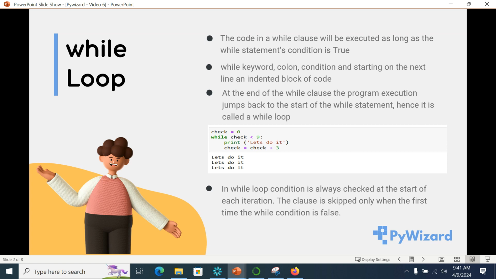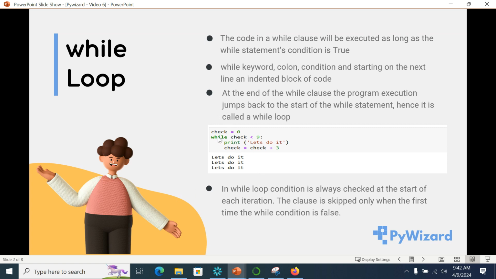The code in a while clause will be executed as long as the while statement's condition is true. A while loop has a while keyword, a condition. Here, for example, check less than or equal to 9 is the condition, then a colon and an indented block of code that starts right after the while statement. One of the important things that you need to note about the while condition is that the code in the while clause gets executed as long as the while statement's condition is true.